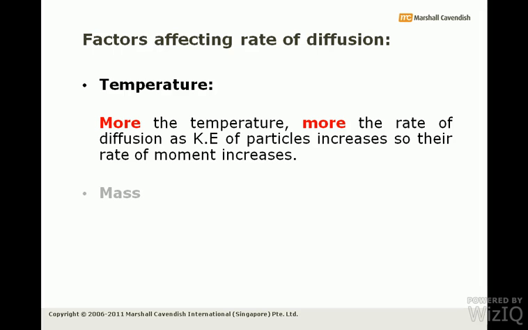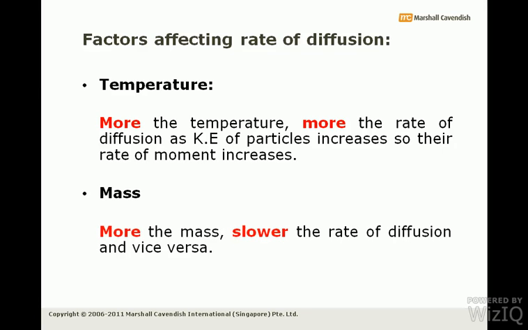And moving on to the next factor, which is very influential in the case of the rate of diffusion, is mass. The more massive the substance, the lower the rate of diffusion. Like you might have seen, fat people actually can't run fast. I'm just explaining it with an example, but actually the more massive the substance, the lower is the rate of diffusion.